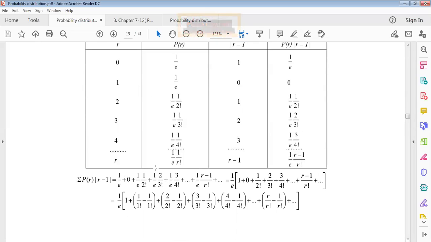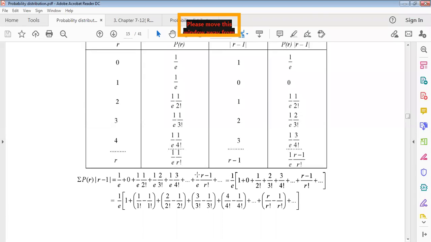Now if we take the sum of this fourth column, the summation of the probability times the absolute value of r minus 1, we get 1 by e times a series up to infinity. Taking 1 by e common from every term, we get the series.